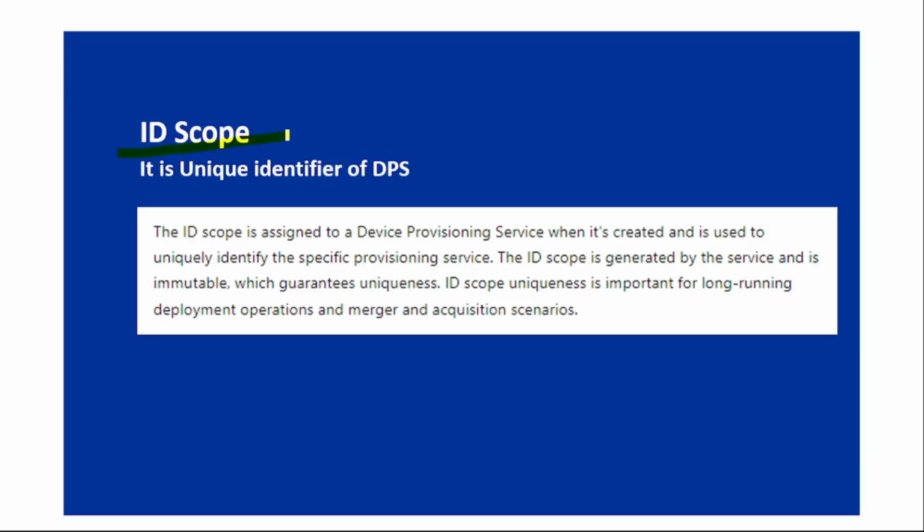And finally, we have ID scope. It is the unique identifier of DPS. There might be hundreds or probably thousands of DPS services configured in Azure, right? But we should be able to uniquely identify our own DPS, and for that we have something called ID scope. So you can consider it as a unique identifier of DPS.